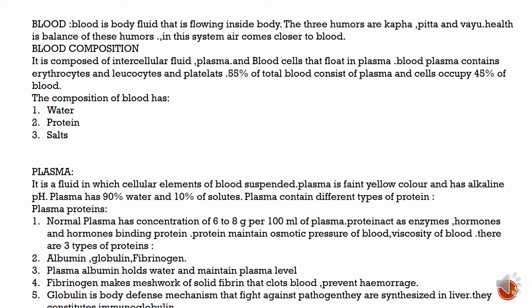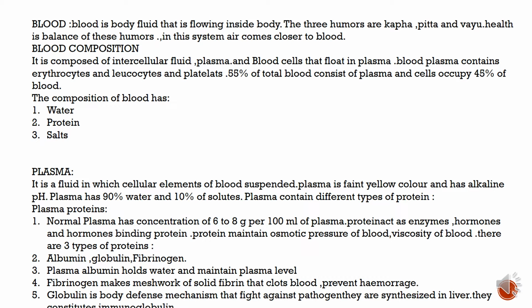Blood composition: it contains intercellular fluid, plasma, and blood cells that float in the plasma. Blood plasma contains erythrocytes, leukocytes, platelets. 55% of total blood consists of plasma, and cells occupy 45% of the blood. The composition of blood has water, protein, and salt.